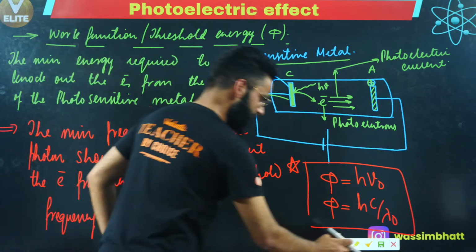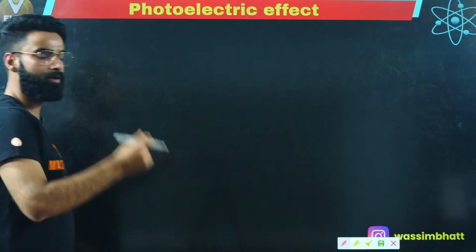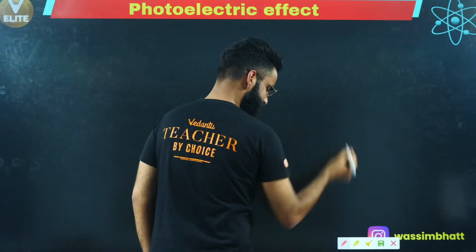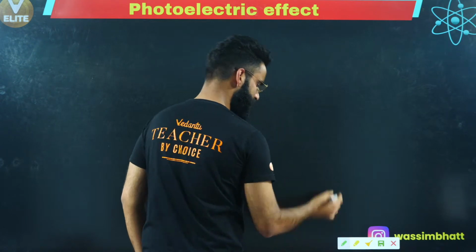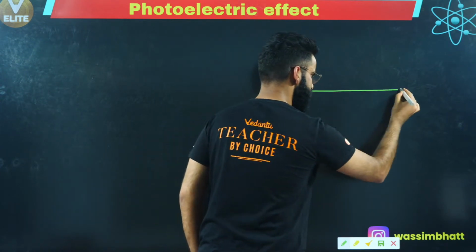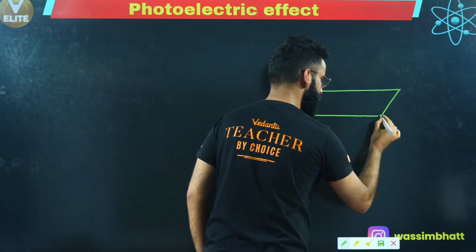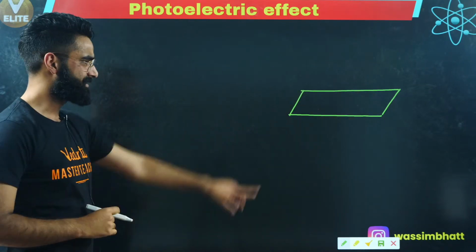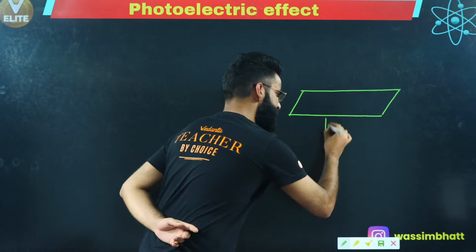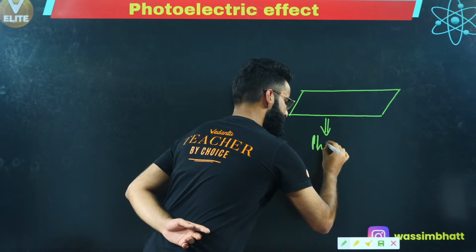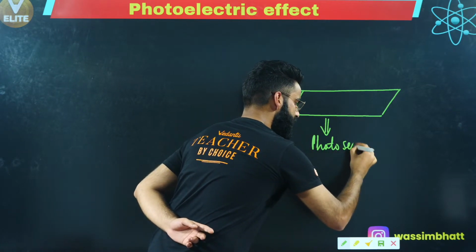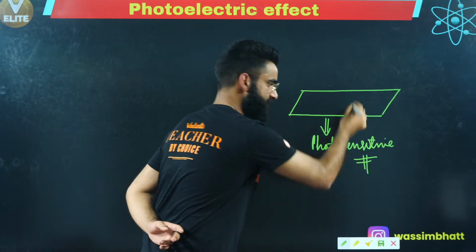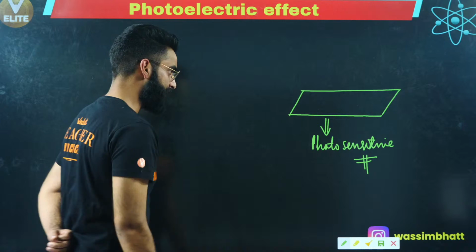Let's get to know the actual stuff, which is really very important. For example, let me take the metal surface from which I'm going to take the electron out. This is the photosensitive metal surface which I've selected. I'm going to take the electron out from this photosensitive metal surface.